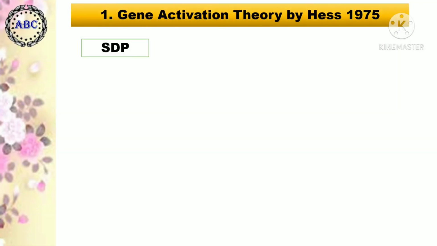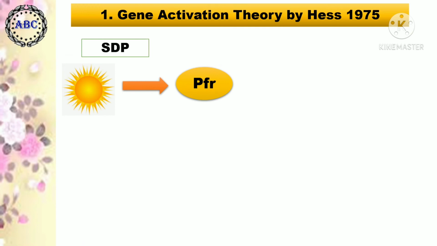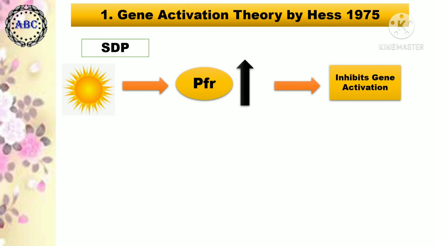Gene activation theory by Hess. He studied photoperiodic induction only in short day plants. According to him, due to absorption of light energy by phytochrome at the end of the day or light period, the concentration of PFR increases and becomes high. And this higher concentration of PFR inhibits the functioning of genes for the synthesis of flowering hormone in short day